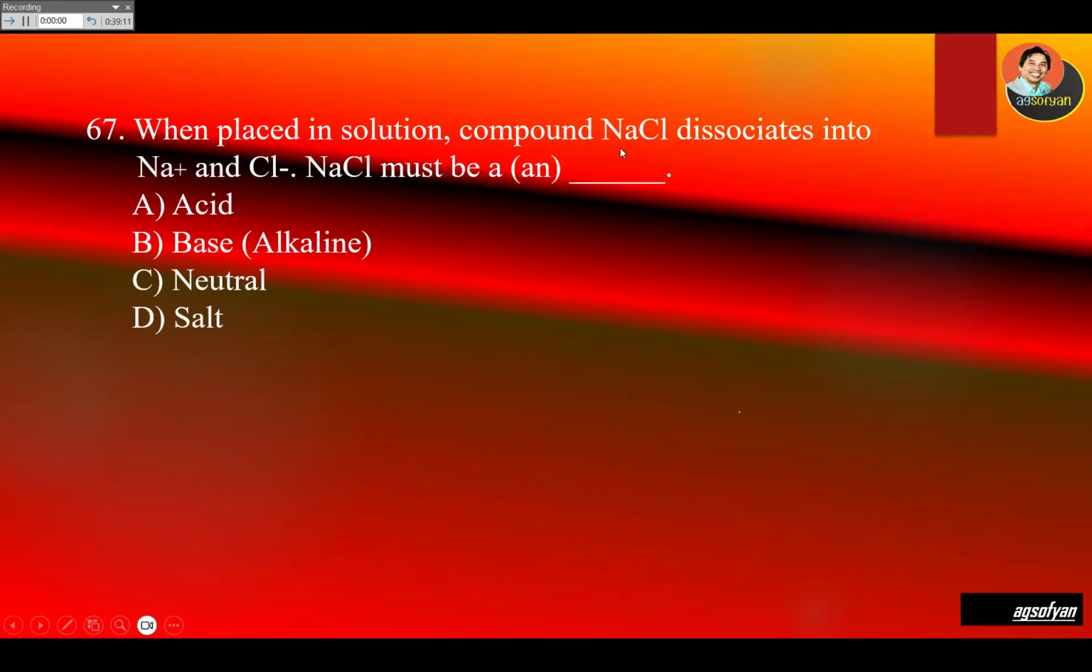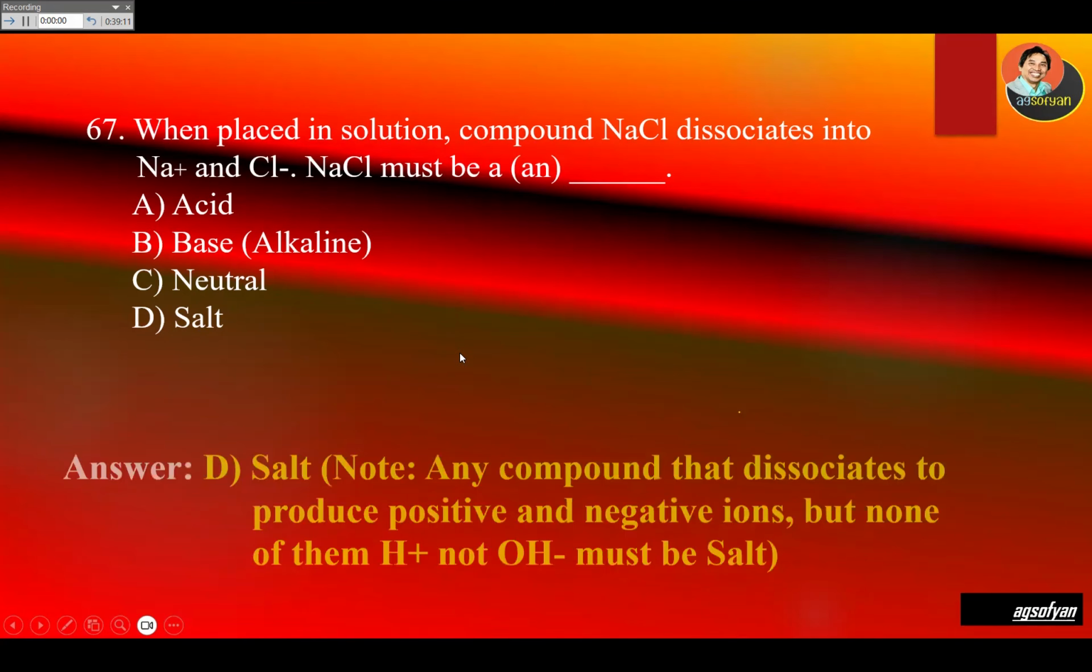In solution, the compound NaCl dissociates into Na plus and chloride negative. Remember, look at this one. There is no hydrogen ion produced. There is no hydroxide ion produced. So it is not an acid. It is not basic. It is going to be called a salt. NaCl is actually sodium chloride, which is salt. So this is table salt. So salt is the answer.